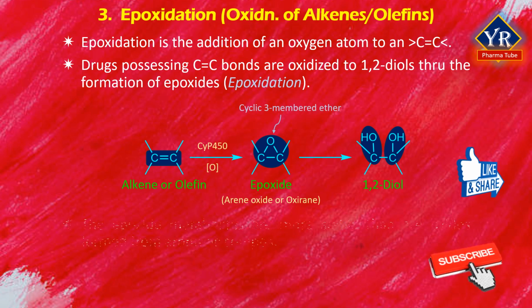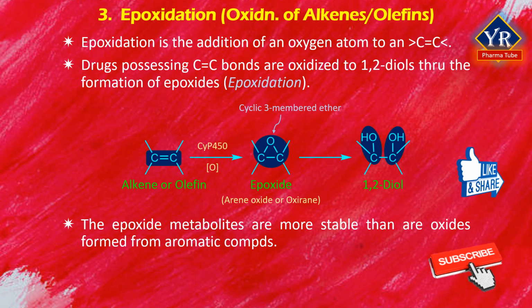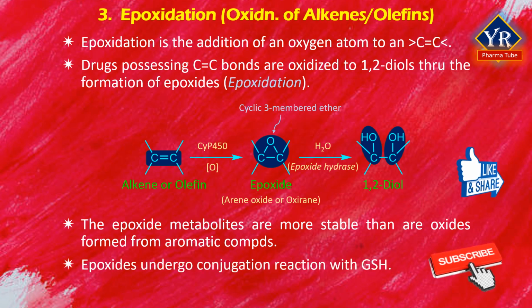The epoxide metabolites are more stable than arene oxide metabolites formed from aromatic compounds. Epoxide metabolites also undergo enzymatic hydration by epoxide hydrases into trans 1,2-dihydrodiols or 1,2-diols. In addition to the enzymatic hydration, epoxides undergo conjugation reaction with glutathione.